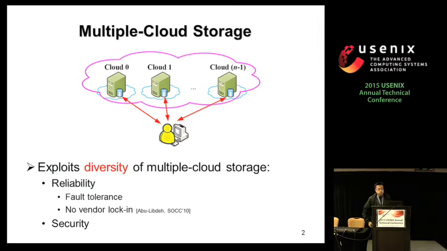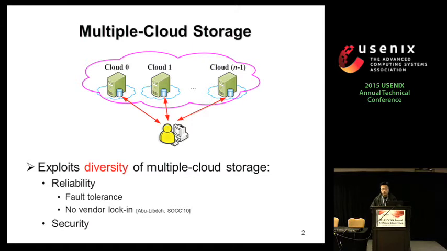Here we consider a scenario where we want to outsource data storage to multiple clouds using the multiple cloud storage model. In this model, users will store the data on different clouds, and these clouds will be operated by independent cloud storage providers, and they could be abstracted into an aggregated storage pool.